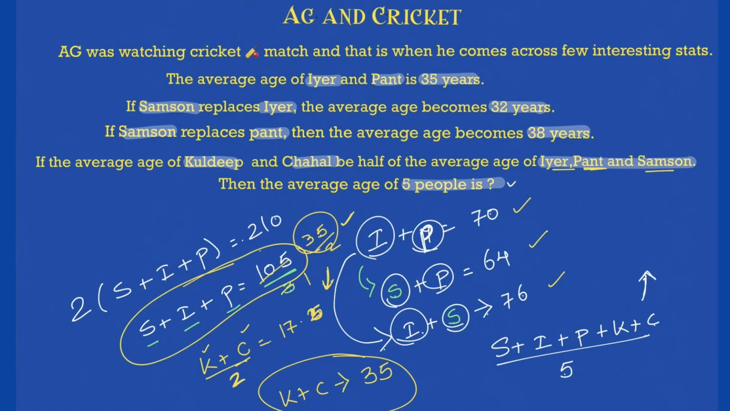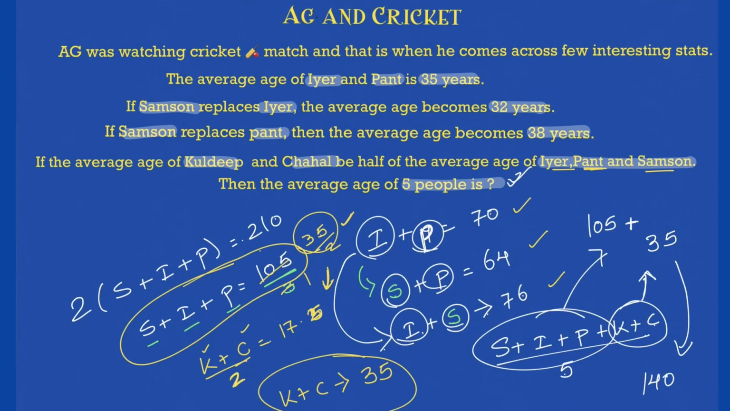Average age of all the 5 people is. So what will I do? 35 is K plus C and 105 is S plus I plus P. So it will be 105 plus 35, which is nothing but 140. Okay, 140 is divided by what? 5. That's how I reach this. 5 1s are 5, 5 2s are 10, and 5 8s are 40. So 28 turns out to be my answer. 28 is the average age of the 5 people mentioned here. And that's how I reach my answer.